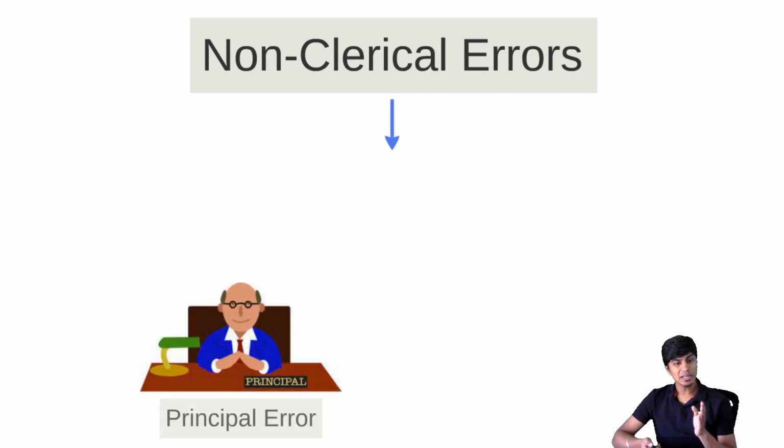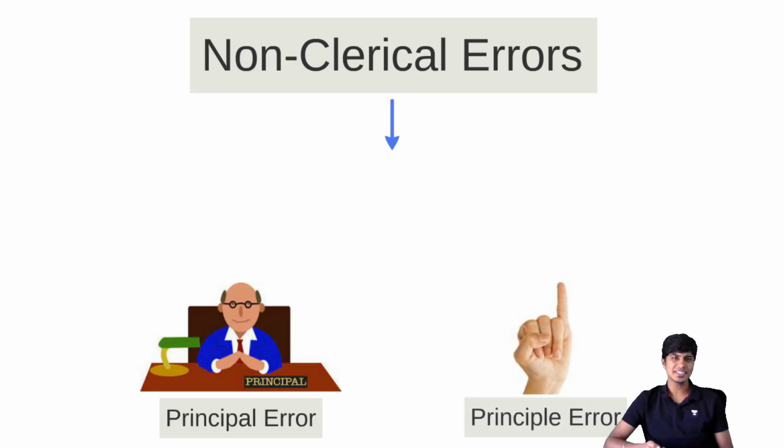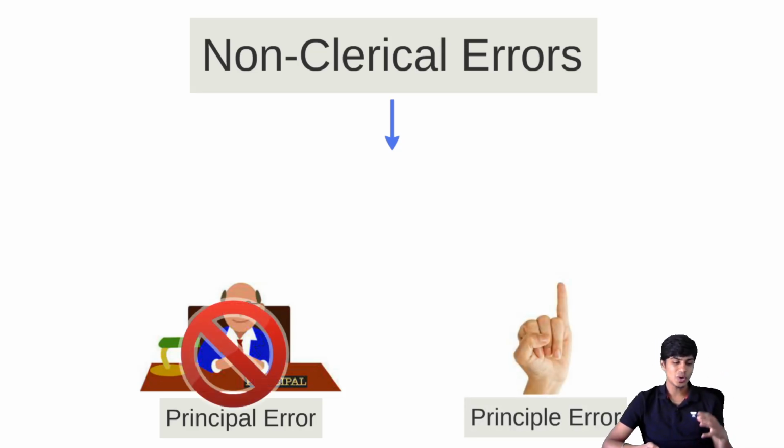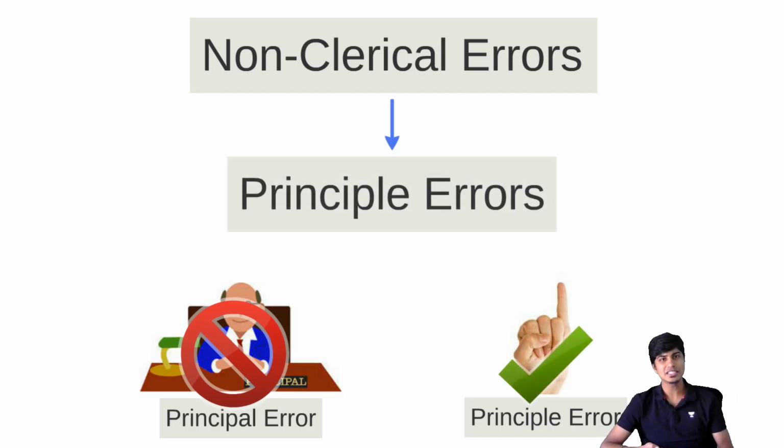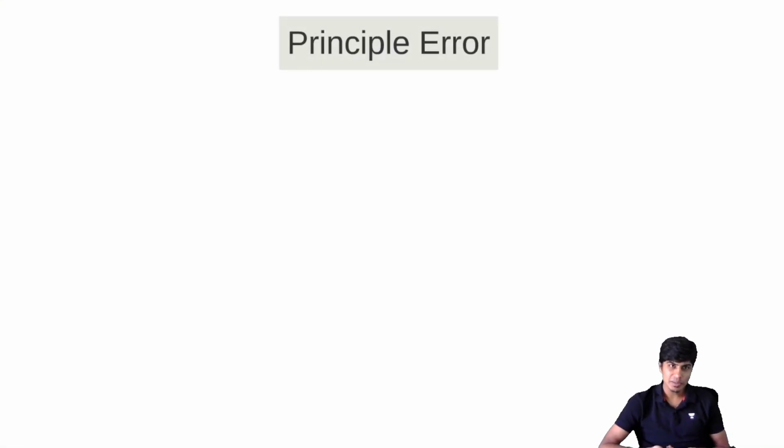Non-clerical errors are principal errors. When we say principal errors, is it principal or principle? It is not principle, it is principal. So non-clerical errors are principal errors. That is when you treat a capital item as revenue, or you treat a revenue item as capital, meaning you purchase an asset and by mistake write it in the purchase book. That is a principal error.